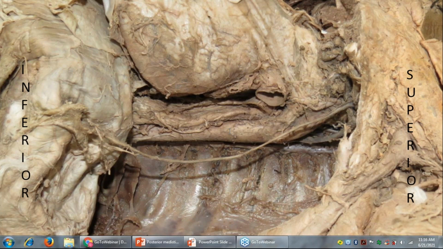Very good. First two because they arise from, yeah, one from the costocervical trunk, one from the superior intercostal artery. Very good. Superior intercostal artery.